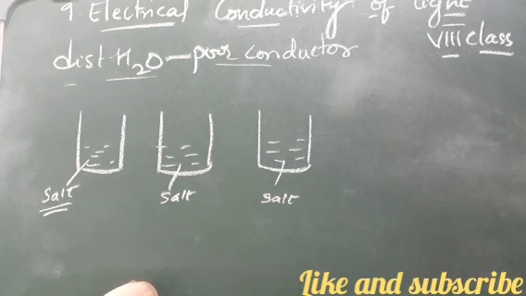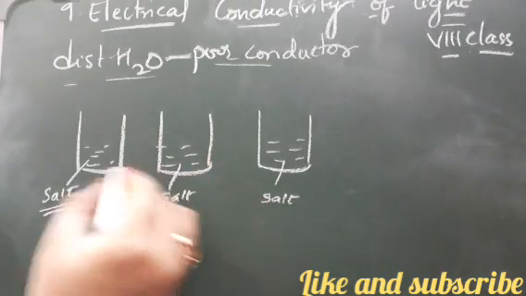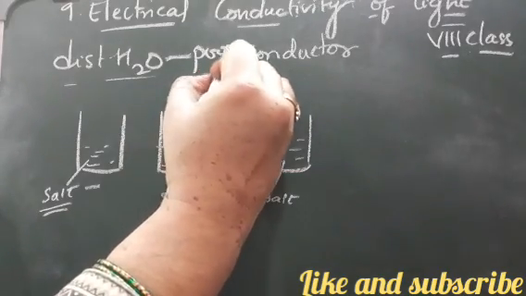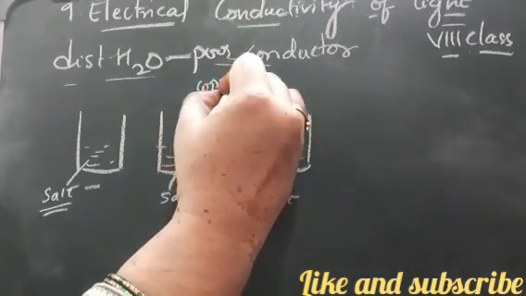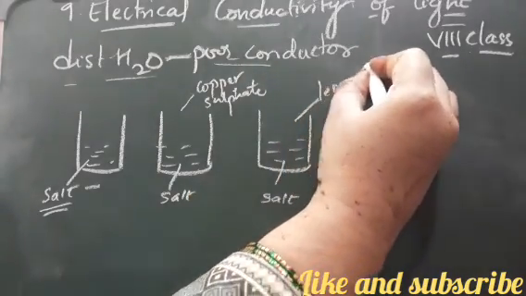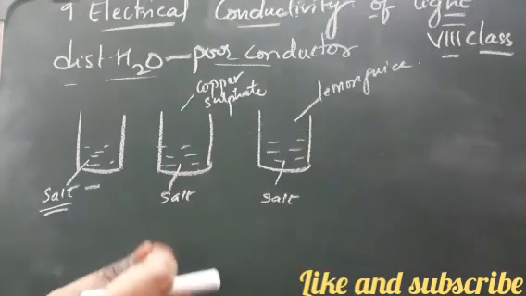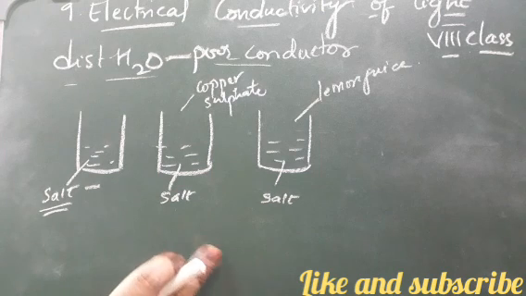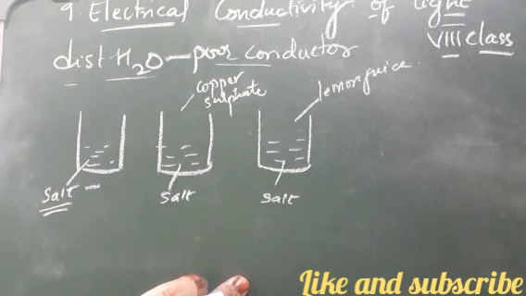Now dissolve copper sulfate and lemon juice in the second and third containers. The second container has only salt, in this container we are going to add copper sulfate, and in this container we are going to add lemon juice. Now what is happening? When we use a tester in this activity, we can note the observations.